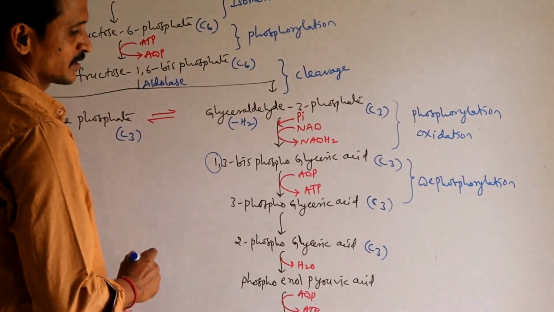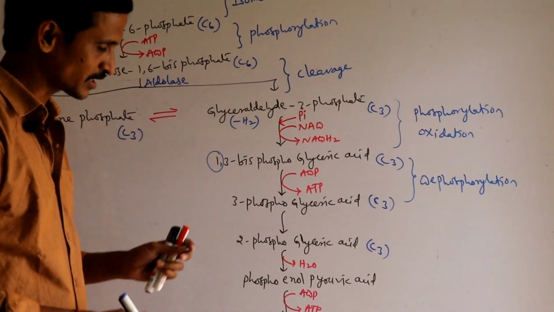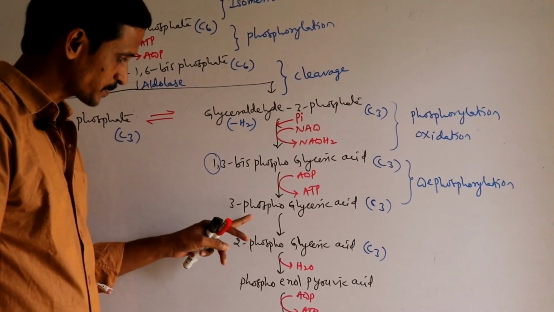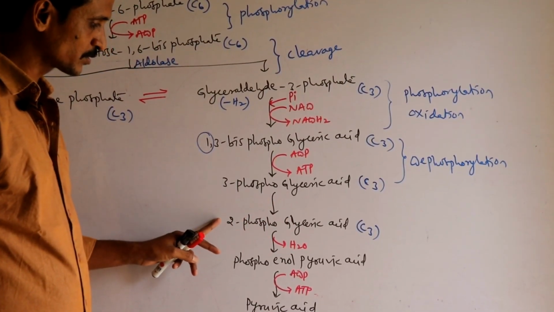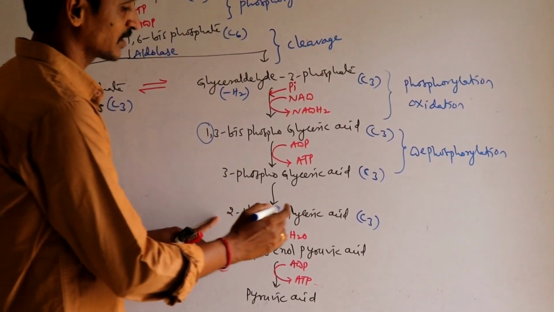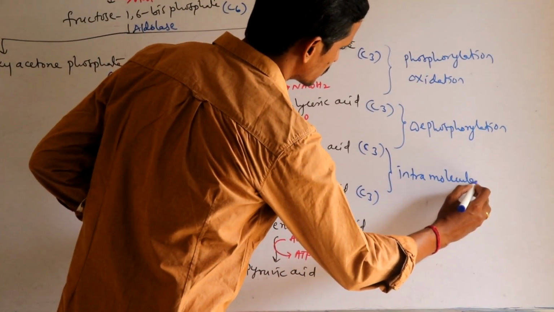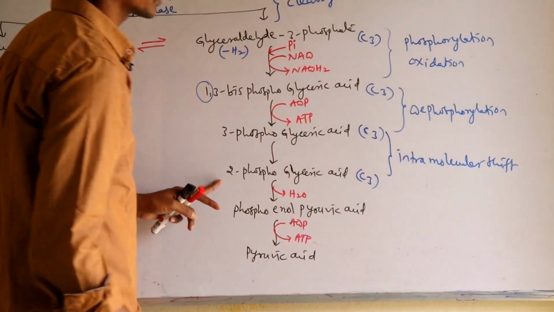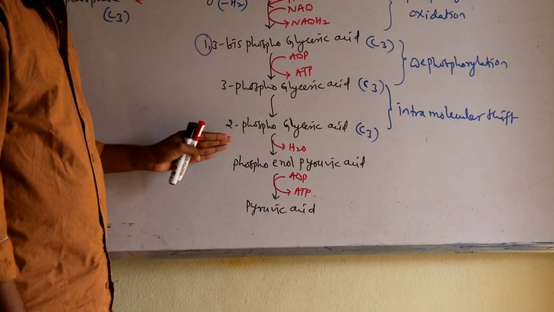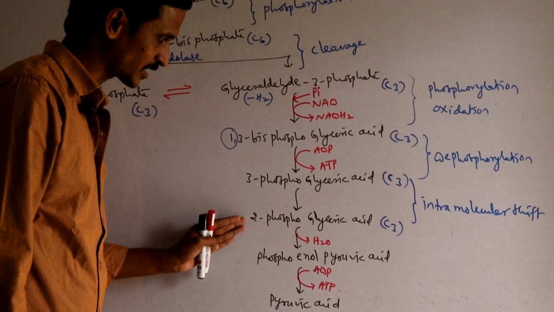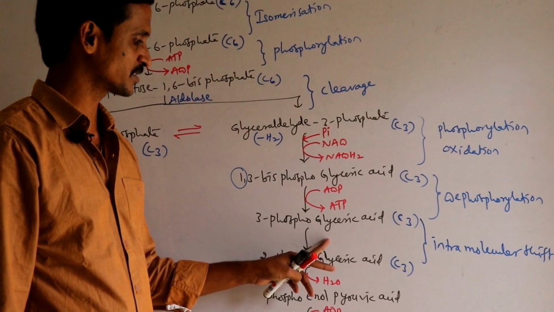The number of carbons remains the same, but the position of the functional group is changed. The phosphate group which is attached to the third carbon in glyceric acid is now shifted to the second carbon due to the enzymatic action here. That's why we call this an intramolecular shift. That means within the molecule there is a shifting of the position of the functional group, from the third carbon to the second carbon, and there is no energy production and no energy consumption here.